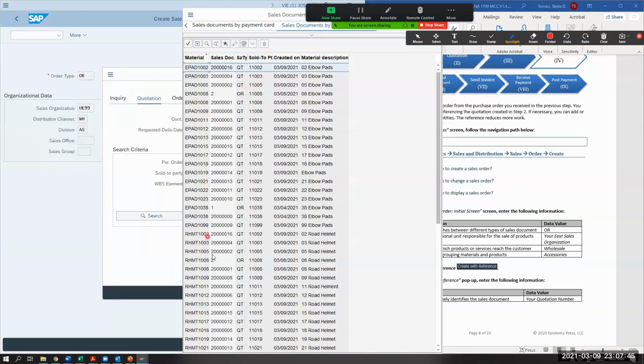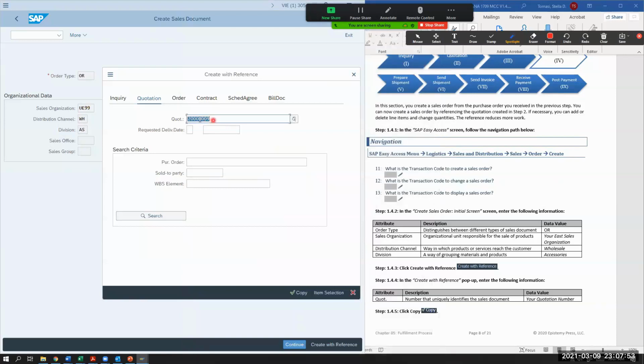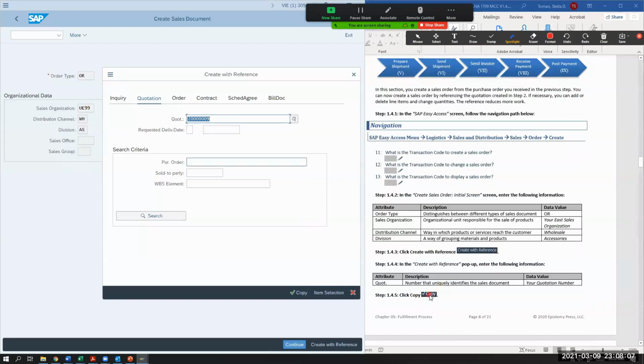So EPAD 99, I guess. So mine is right here, right? So I can see my quotation that way, and I can pull it up so I can see my quotation number. So once you have that, you then click on copy.